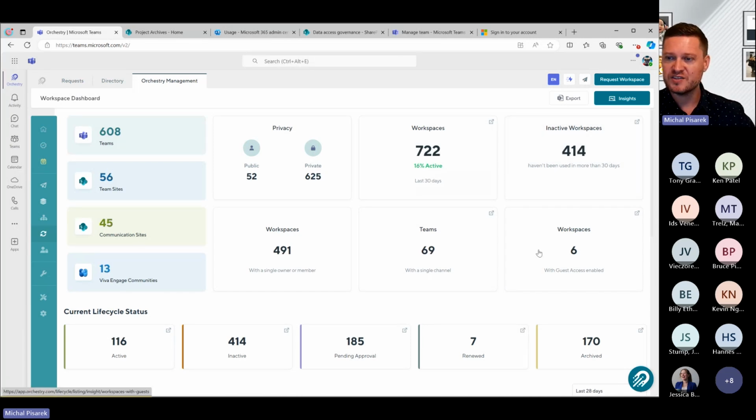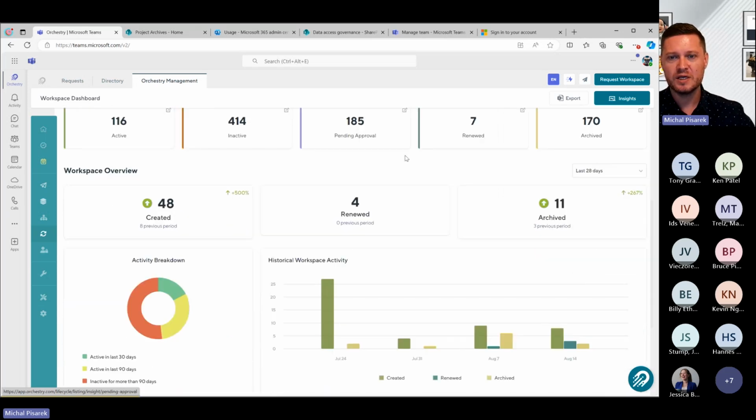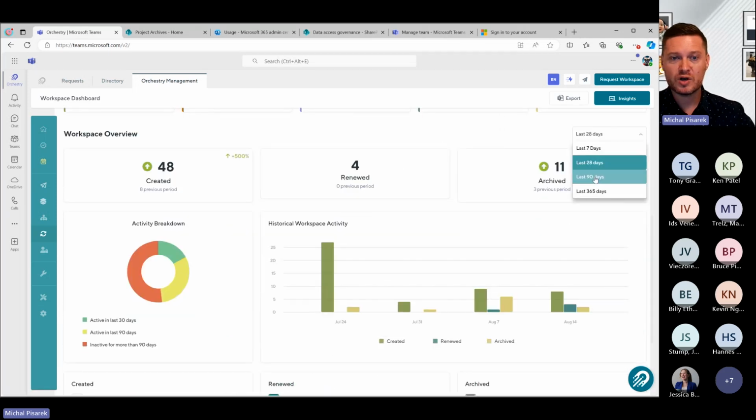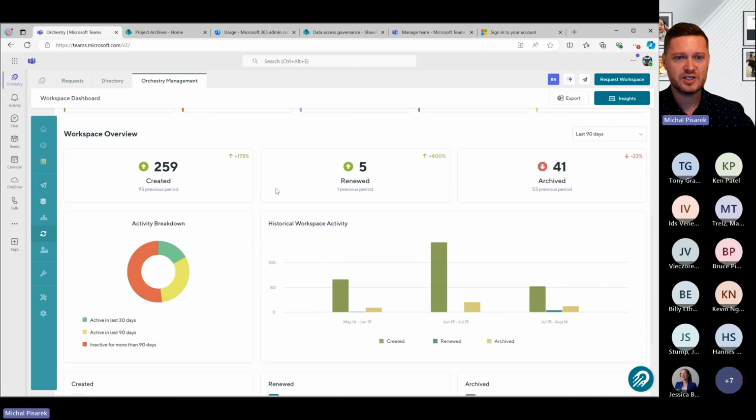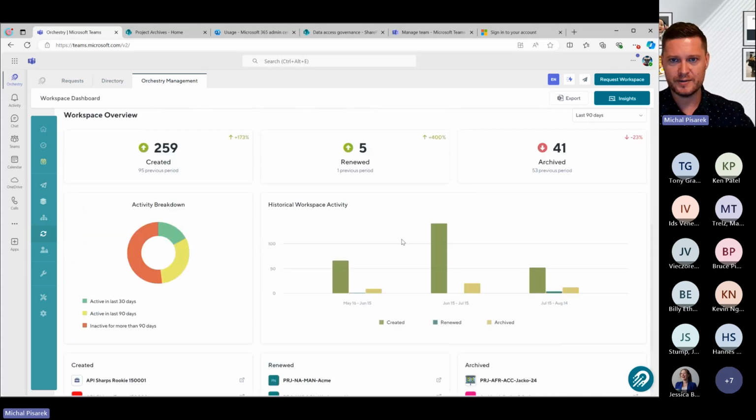On the top right, we have these various tiles, which are going to link to reports. Things like, we've got 722 workspaces here, 414 of them haven't been used in more than 30 days. We'll talk about one of our most powerful features, how we track activity, and some other things around teams with a single channel, or maybe workspaces with guest access enabled. And we'll even give you some historical data here, so you can see exactly how many workspaces you've created maybe over the last 90 days, and you've reused and archived. So that gives you some trends as well.